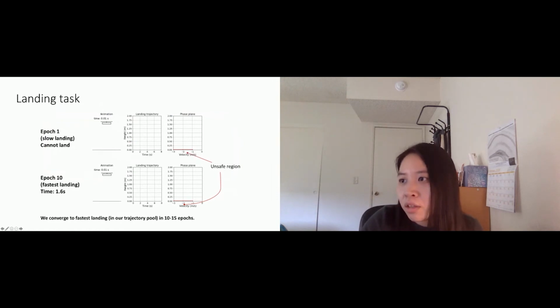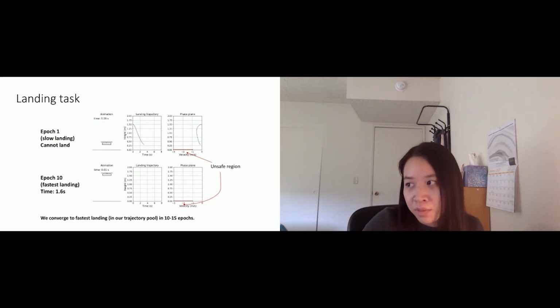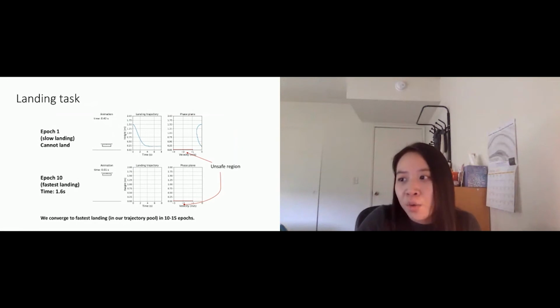So what will happen is the drone will land, but then it will hover at some height. In these 10 seconds, it is safe all the time, which is if you do not really touch the ground, right? But then it's always hovering there and never lands.